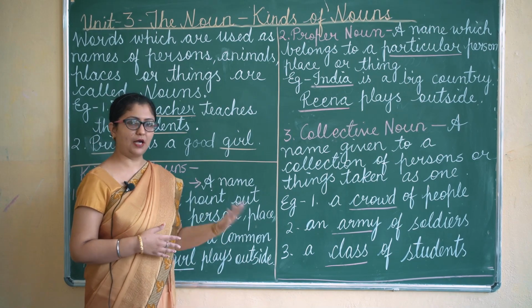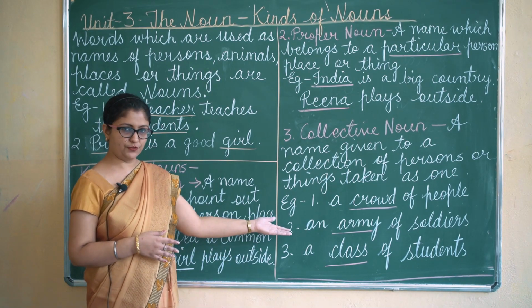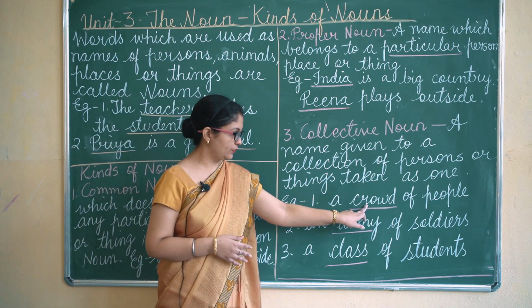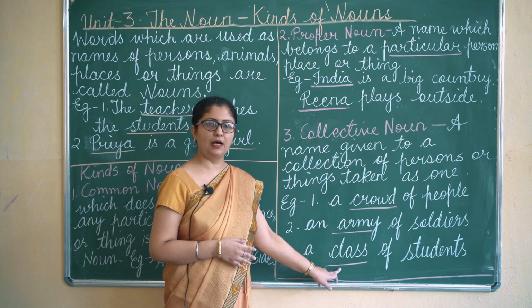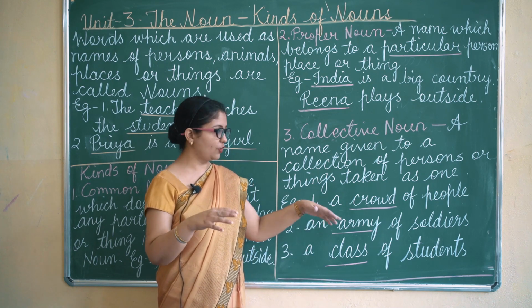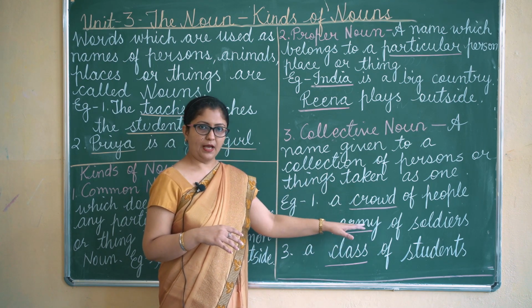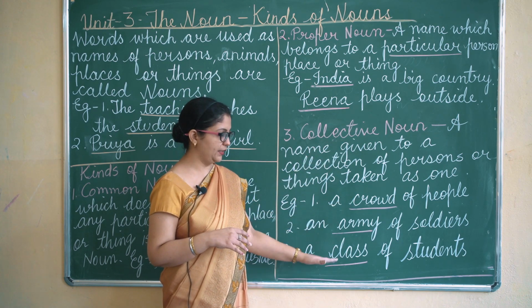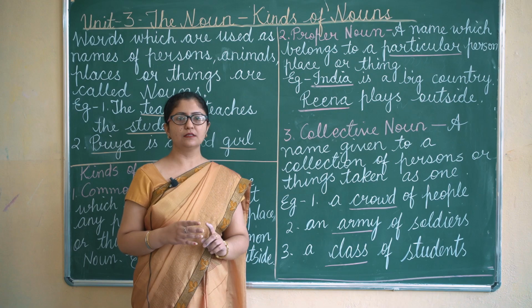Like we have crowd of people, army of soldiers, class of students. So here crowd, army, class, they are names given to the collection of people. And here when we talk about the collective noun like crowd, army, class, we take it as one.